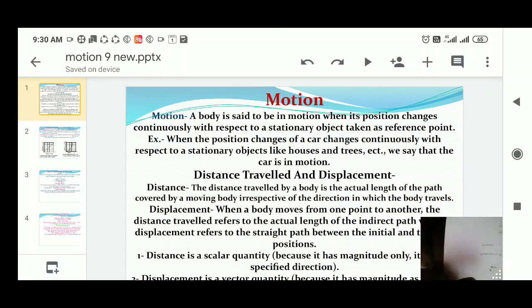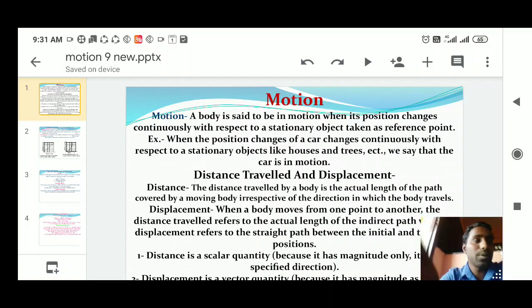From here, this is your home, this is the school, and this is your friend's home. You can go from A to B directly, otherwise A to C and C to B. So this is called your actual path, A to C, C to B. This is called distance, and the shortest distance A to B is called your displacement.